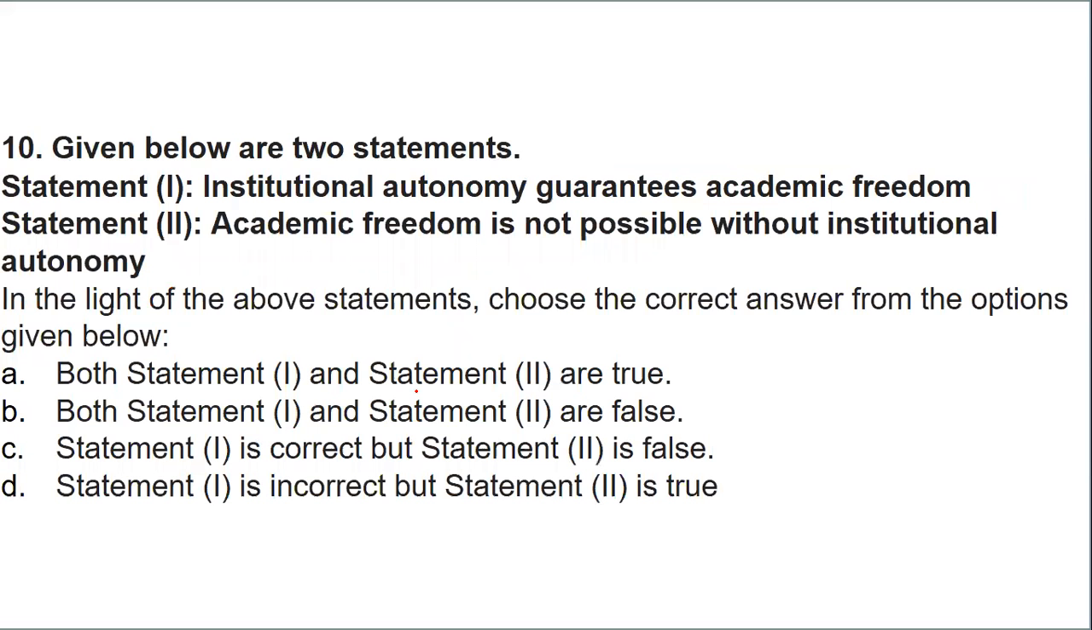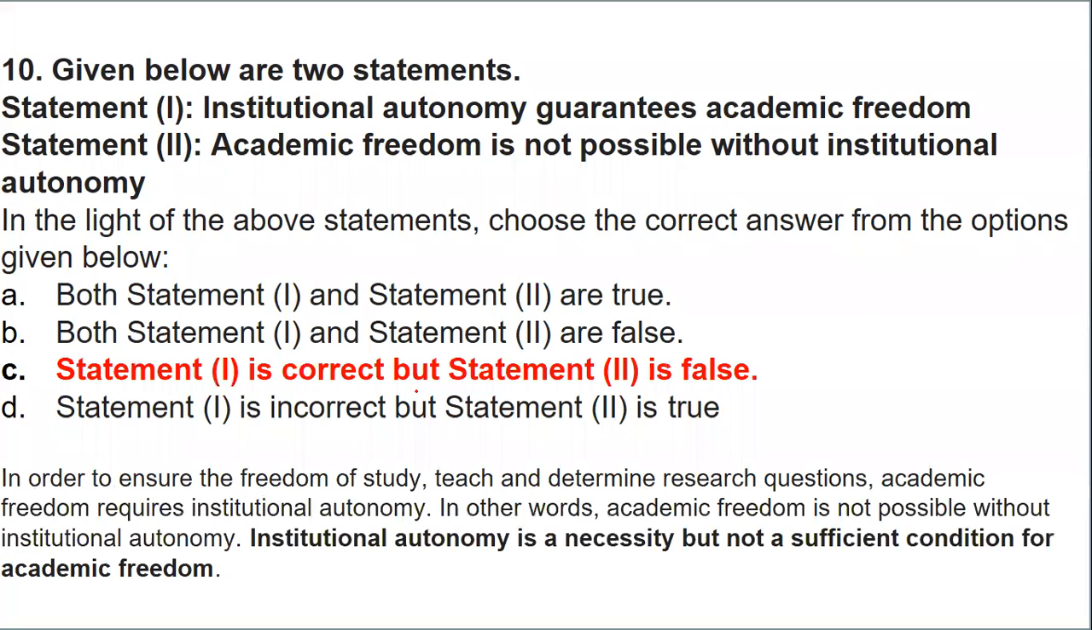Next. Given are two statements. You need to tell which statements are correct and which are wrong. The statement states that institutional autonomy guarantees academic freedom, or academic freedom is not possible without institutional autonomy. Once again, they are saying that institutional autonomy guarantees academic freedom. See, this type of statements are very confusing. They are very straight, but if you do not practice them, it is very difficult to prove such statements.